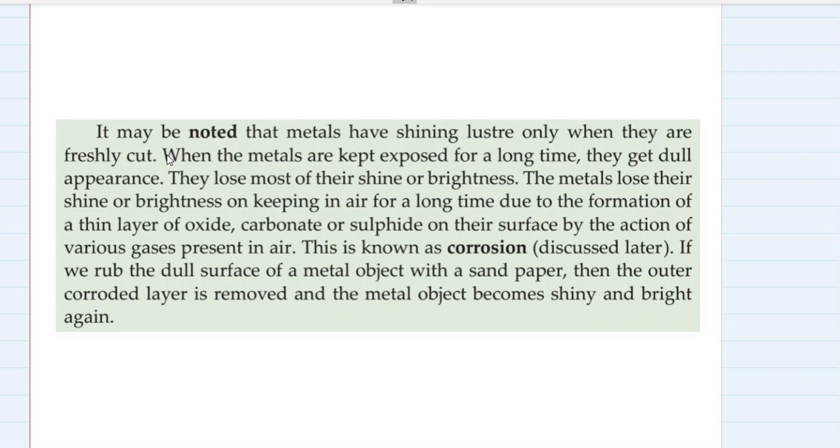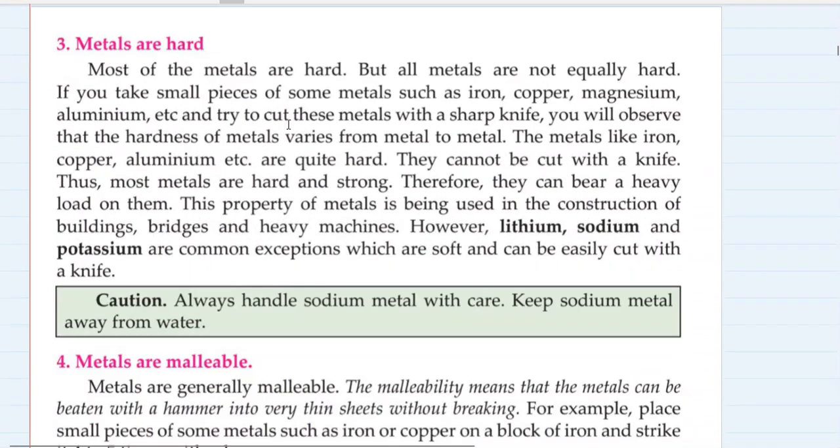And that is basically one form of corrosion. Corrosion we have discussed briefly in the first chapter, but corrosion will be discussed in detail later also. That's why you can say metals have this dull appearance. If we rub this dull surface of a metal with sandpaper, then the outer corroded layer is removed and the metal object becomes shiny and bright again.